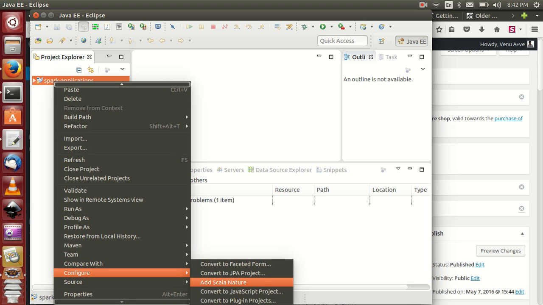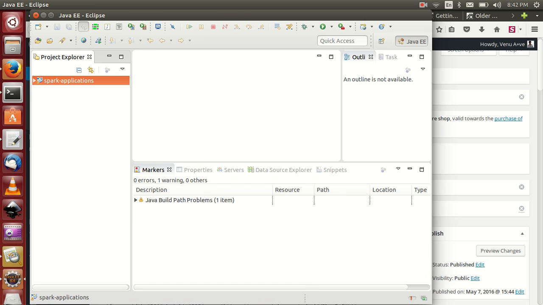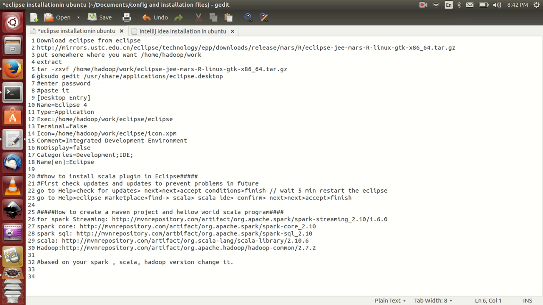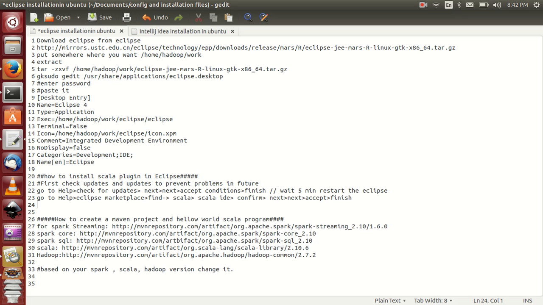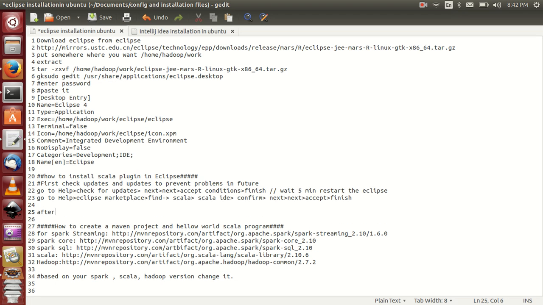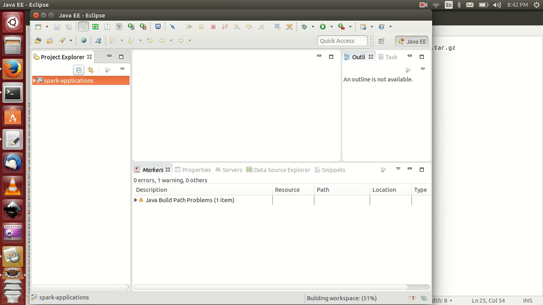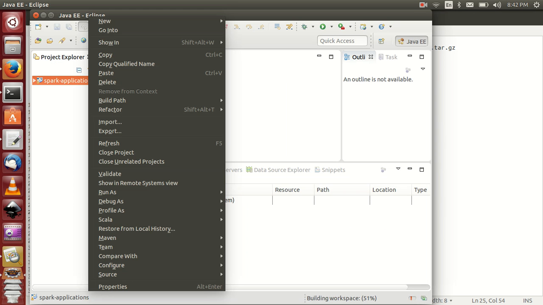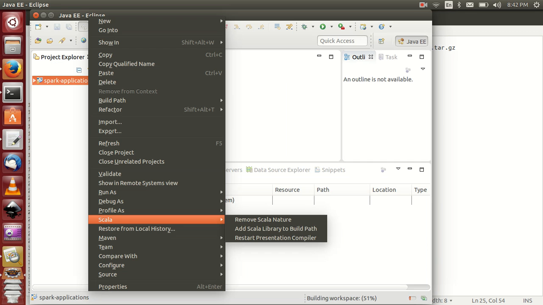Okay, in the document also I will include. Okay, now you can check here Scala.